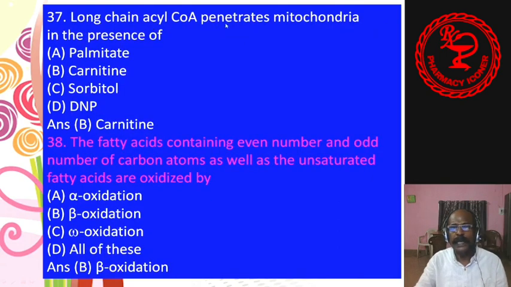37. Long chain acyl CoA penetrates mitochondria in presence of palmitate, carnitine, sorbitol, DNP. Answer is carnitine. So long chain acyl CoA penetrates into the mitochondria through the carnitine transporter system. 38.